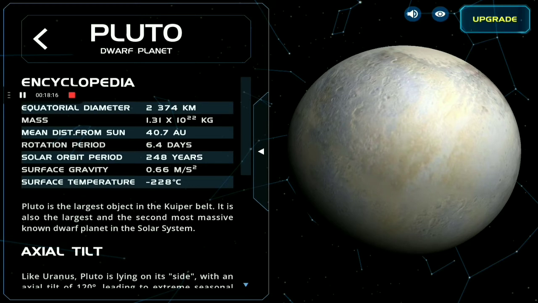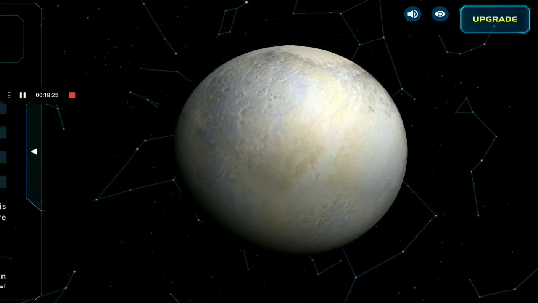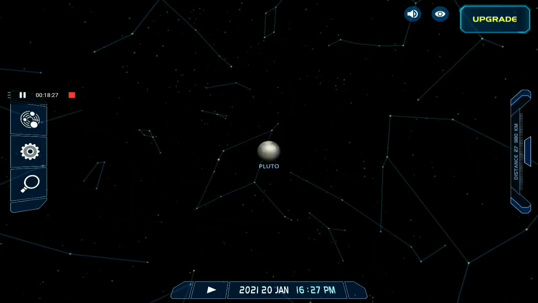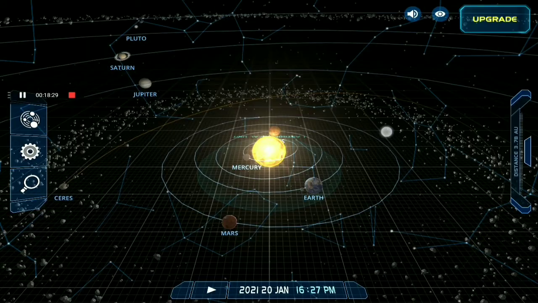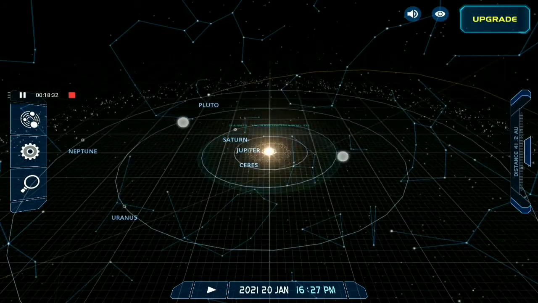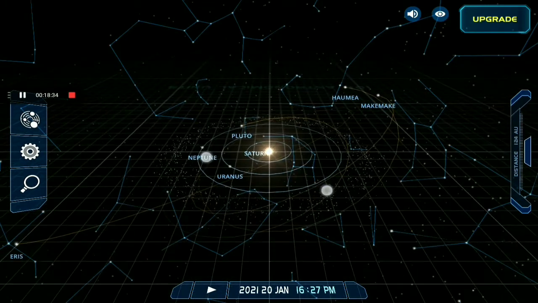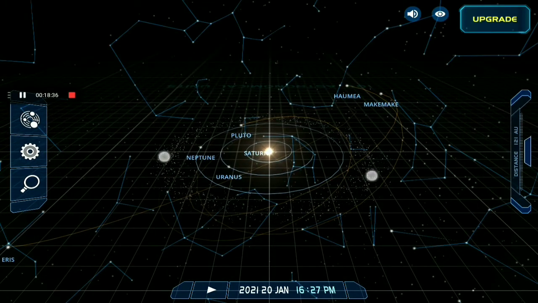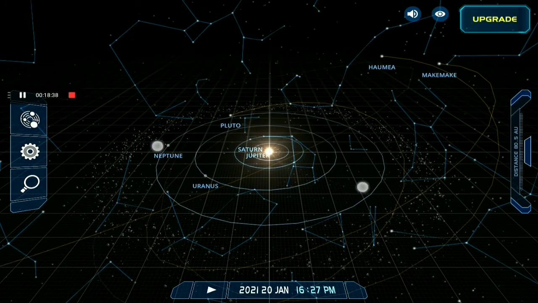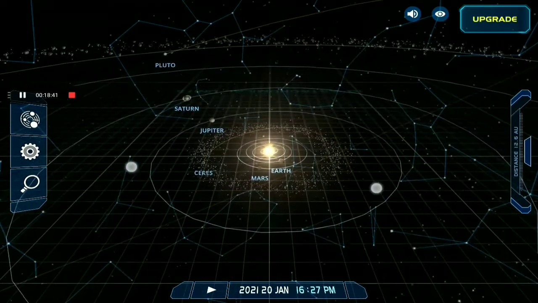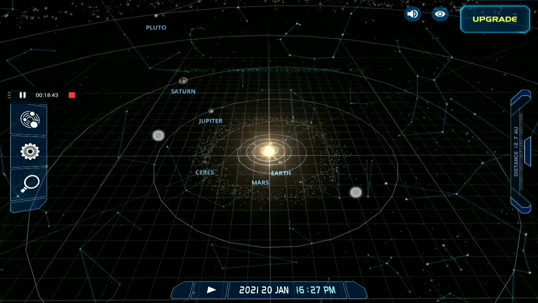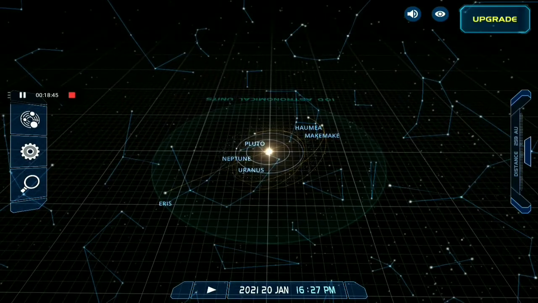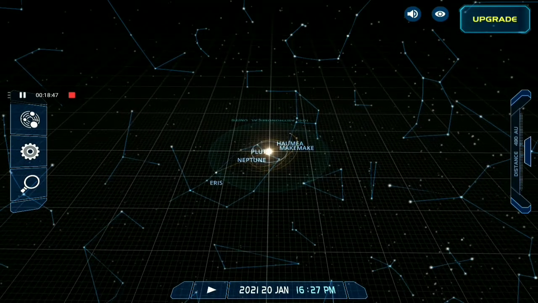Pluto is the largest object in the Kuiper belt. It is also the largest and the second most massive known dwarf planet in the solar system. And that is all about Pluto. And this is our whole solar system. And this is the outermost asteroid belt, and it is bigger than the middle one. See, you can compare its size. And this is our solar system.